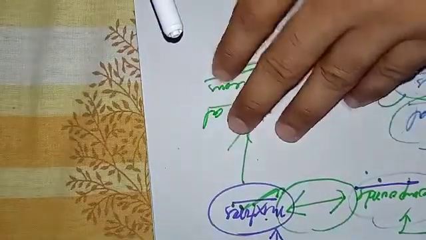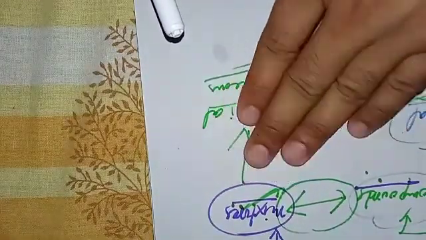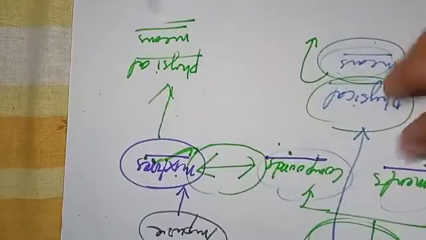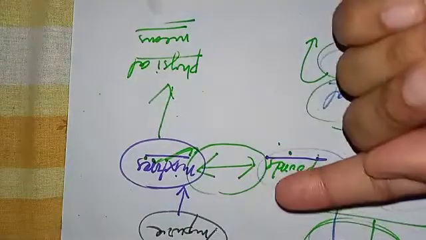We can use physical means to separate the components of a mixture simply, whereas in compounds we can't separate them easily. We need chemical changes.